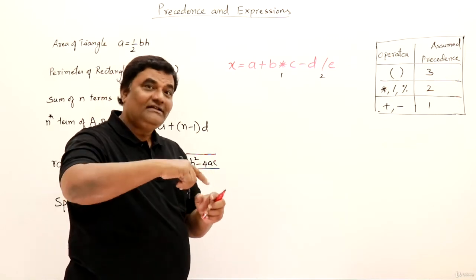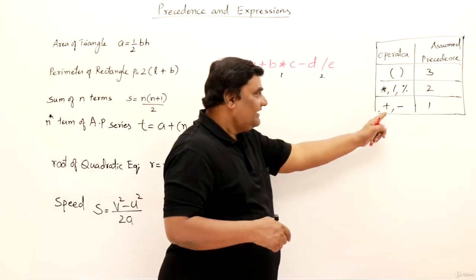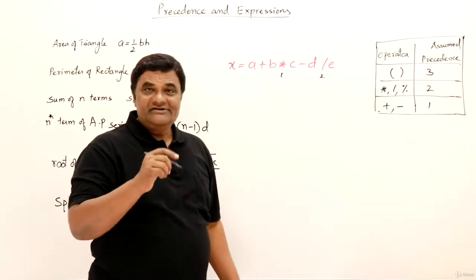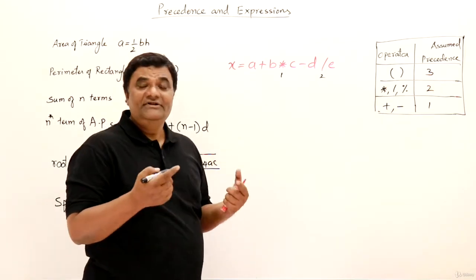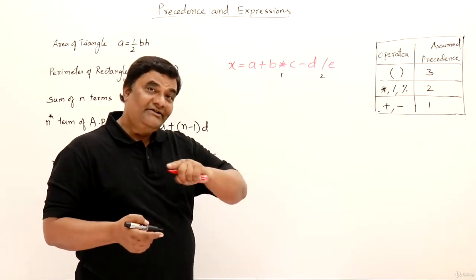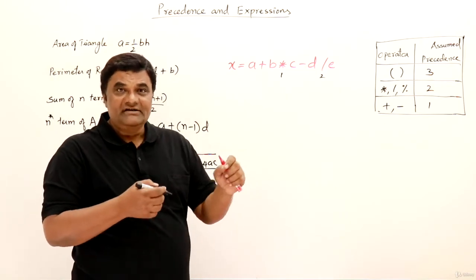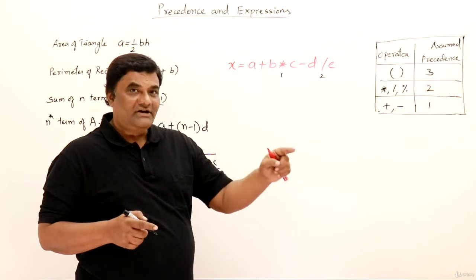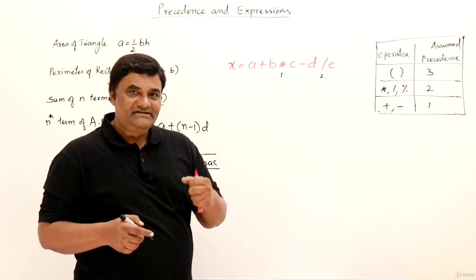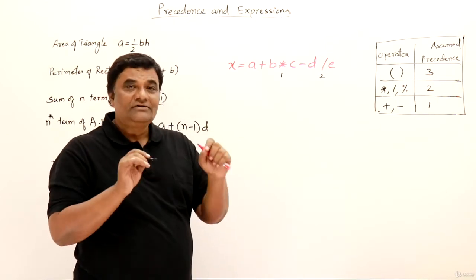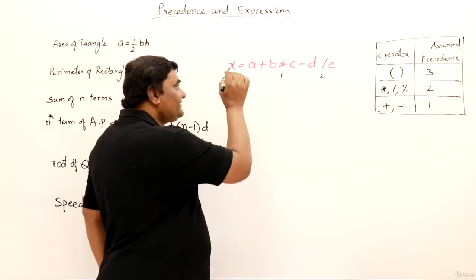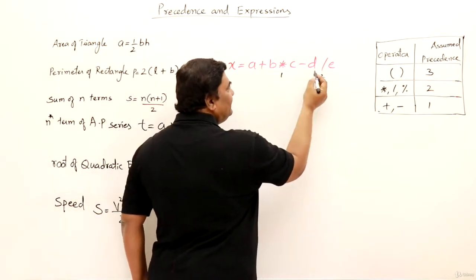Then after that, the lower precedence is for addition and subtraction. They get executed. We have both. Which one will get executed first? Again left to right. This left to right is actually called associativity. So the associativity is left to right. We will learn about associativity some other time. So first this one gets executed, then this one.